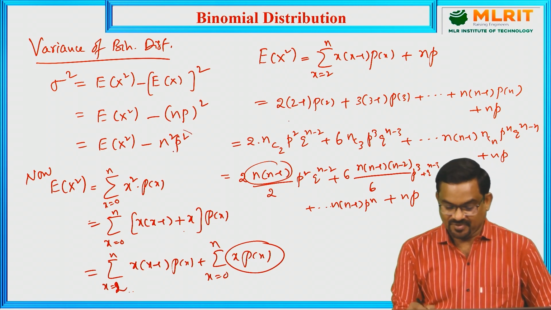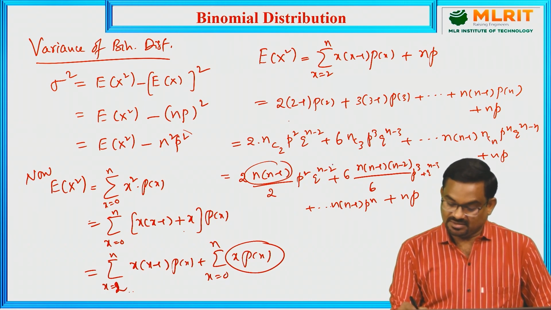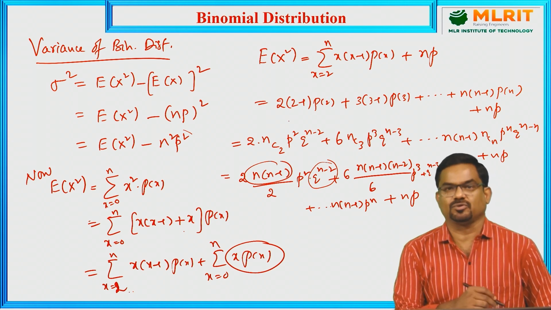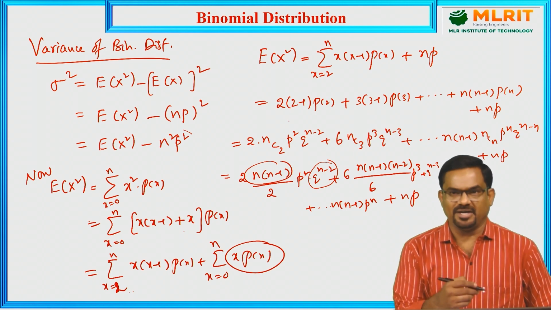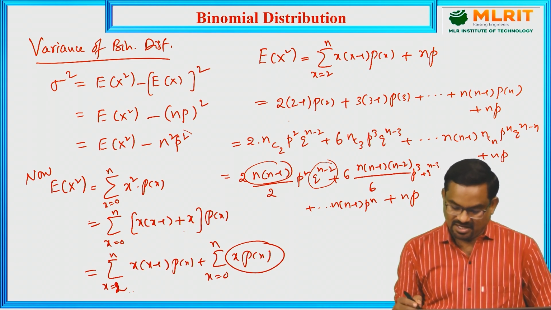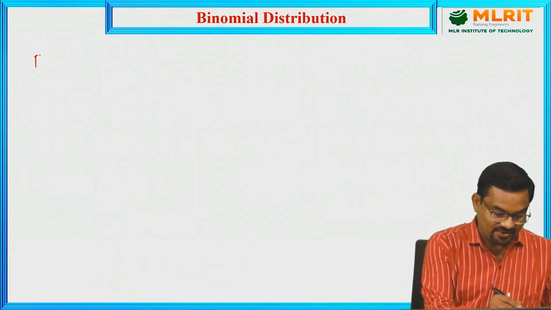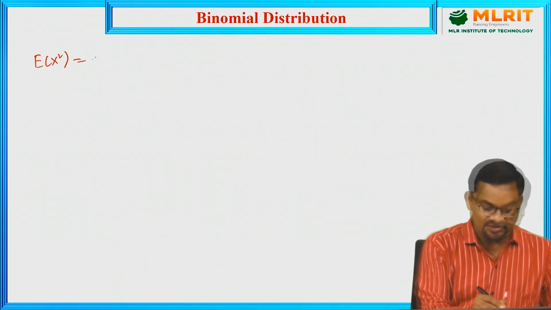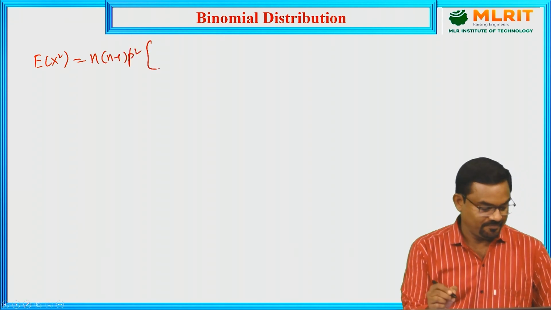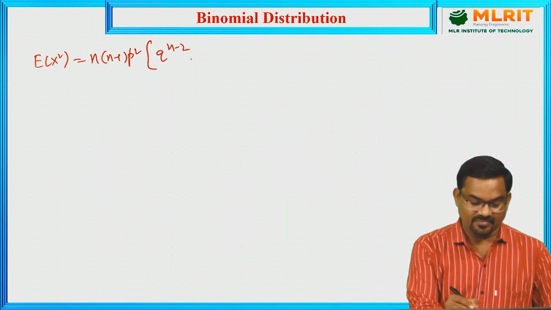So let us take n p square common here, because in this term q power n minus 2, this complete p square should come out to use the binomial theorem. So we are calculating expectation of x square: let us take n into (n minus 1) into p square common. Then what remains? Only q power n minus 2.